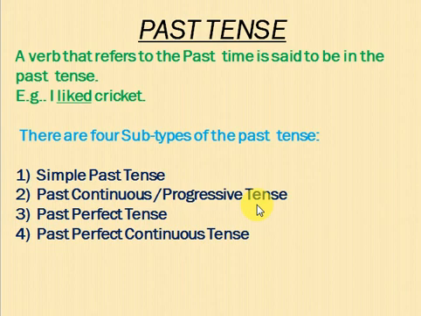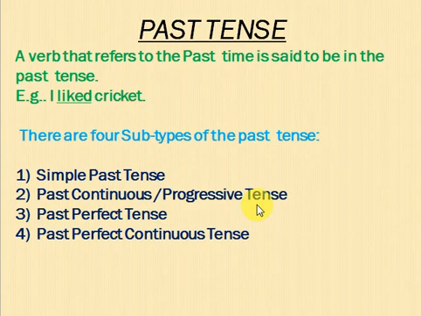Now see, the example is here. I liked cricket. Liked is what? Past verb. So if you are not able to identify the tenses, you can understand by seeing this one. Liked is the past verb, which means that is obviously the past tense. How will you identify? First thing, read the sentence. It will indicate that the action took place in the past.